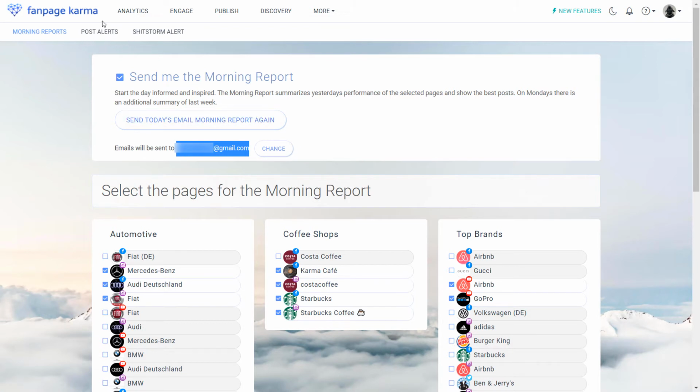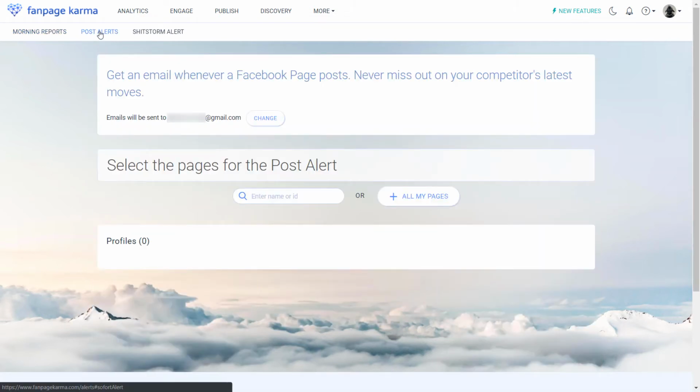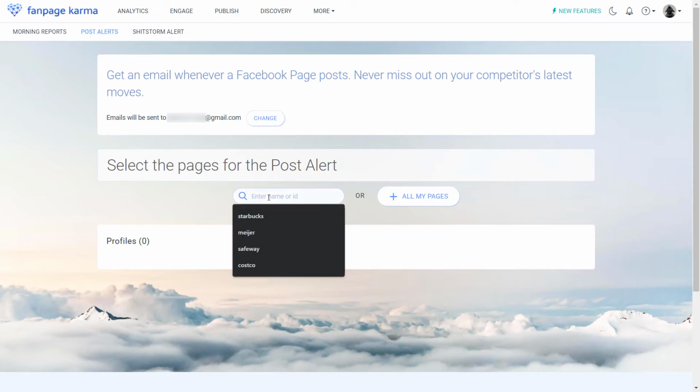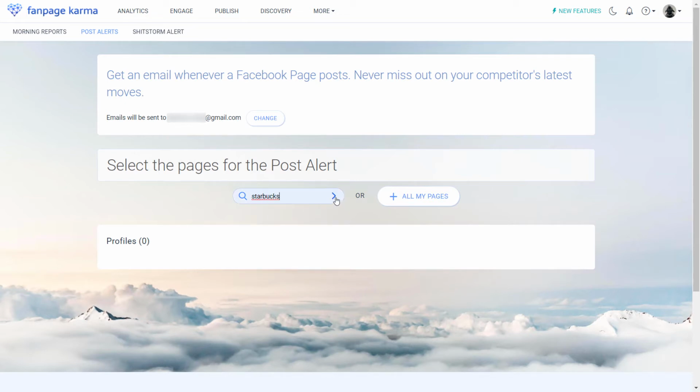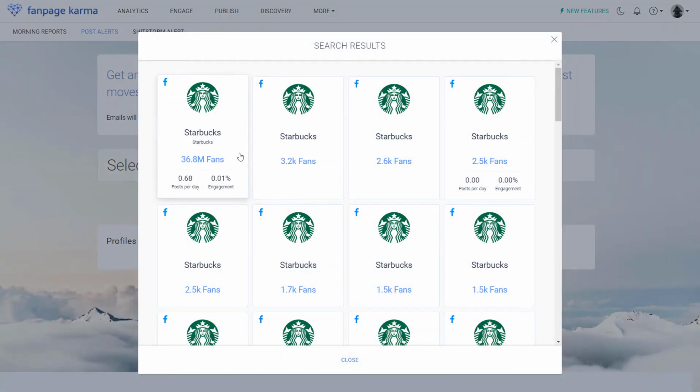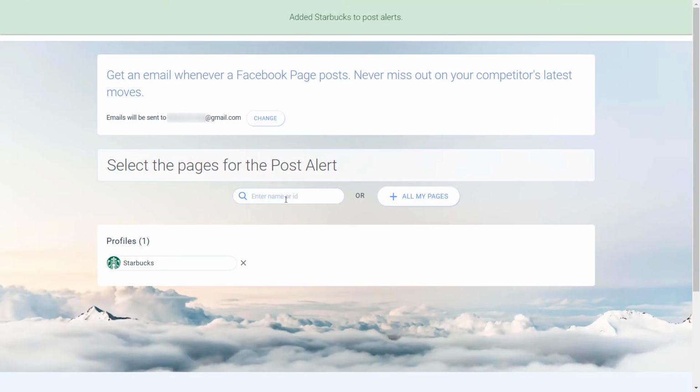The post alert will notify you about new posts of Facebook pages. Just type in the ID of the Facebook page. It doesn't have to be your own, can be any Facebook page, like for example Starbucks. Or Mercedes.